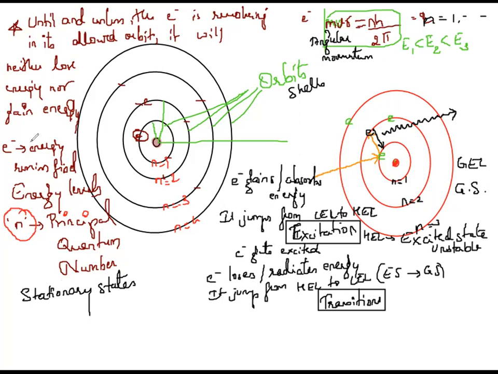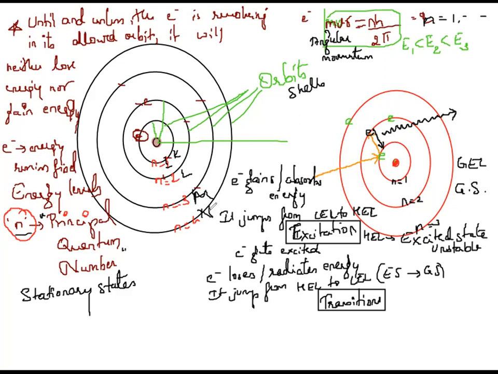The greater the distance of the energy level from the nucleus, the more energy is associated with it. As the distance of the energy level from the nucleus goes on increasing, the energy also goes on increasing. And these were numbered using which number? n, that is the principal quantum number. n equals 1, first energy level, K shell. n equals 2, second energy level, L shell. n equals 3, third energy level, M shell. n equals 4, fourth energy level, N shell.